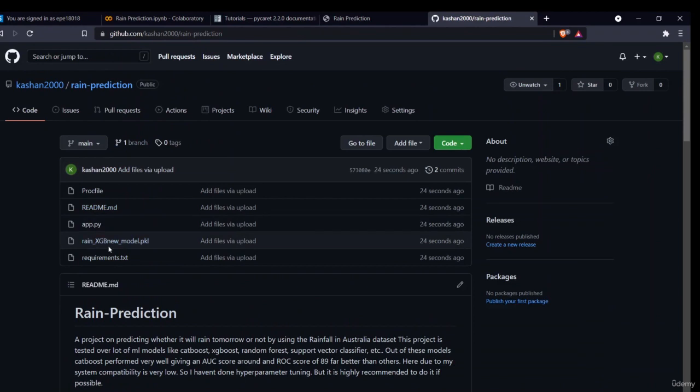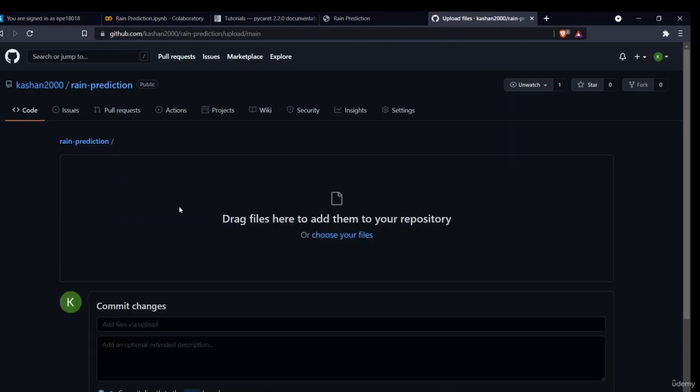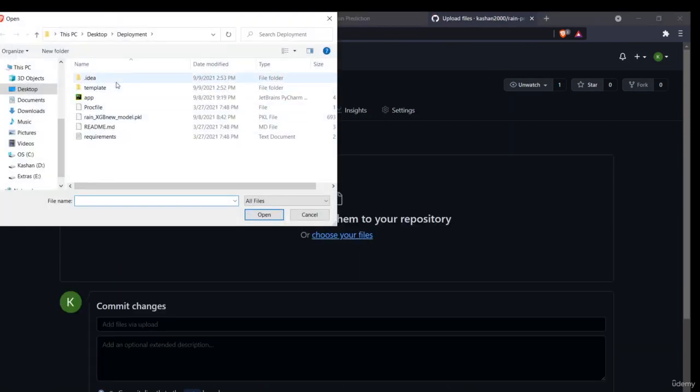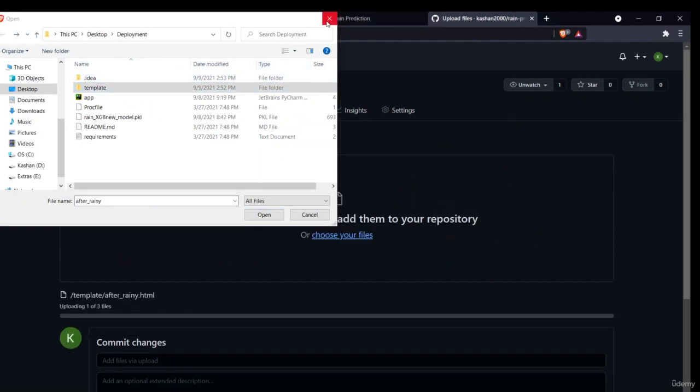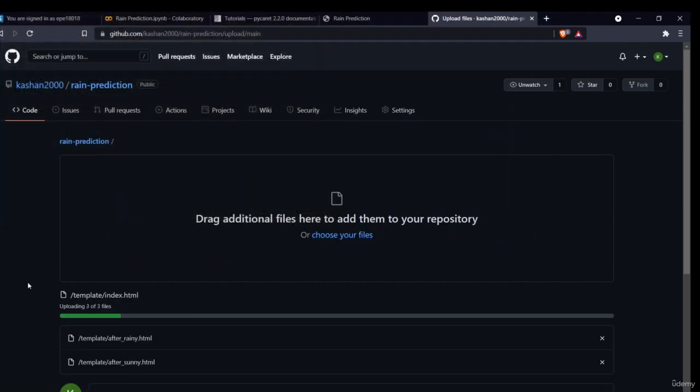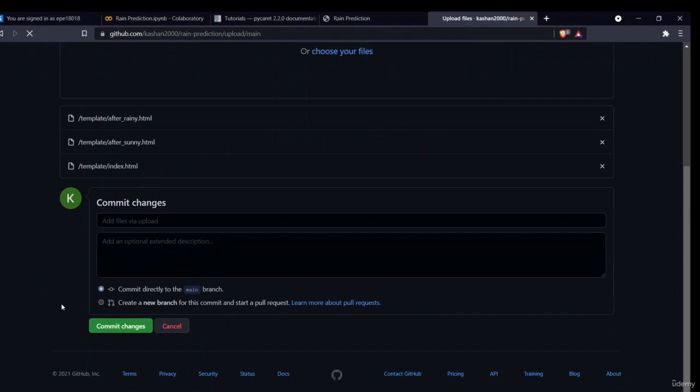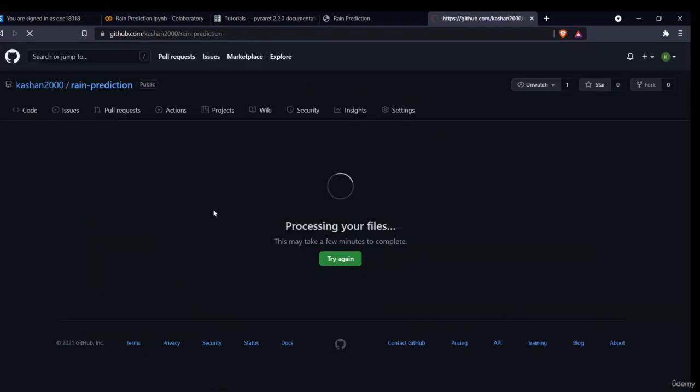So now, as you can see, this is my app file and all of the things. I have not uploaded the template folder, so I'll upload the template folder also. What I'll do is drag it. It is uploading all the folders. Okay, my template folder is now also uploaded.